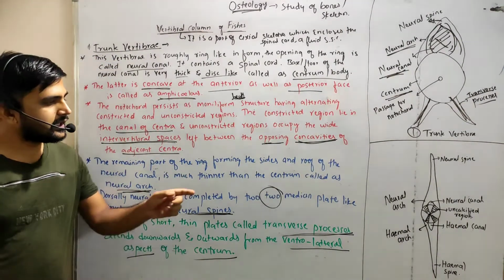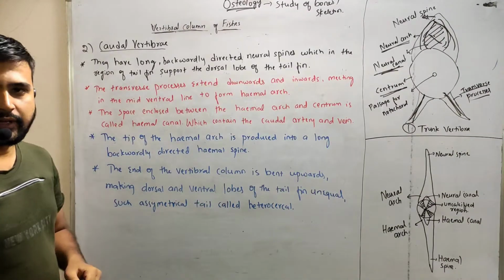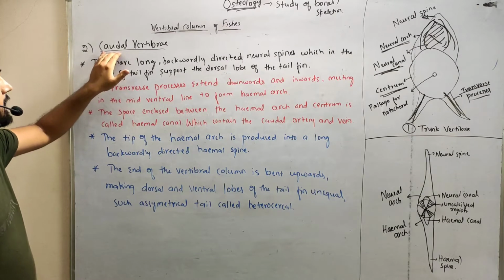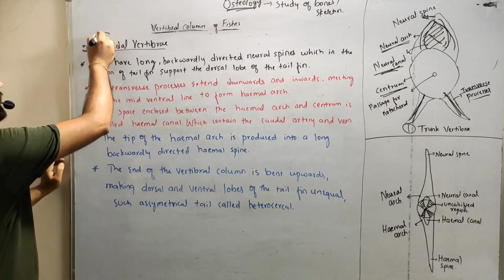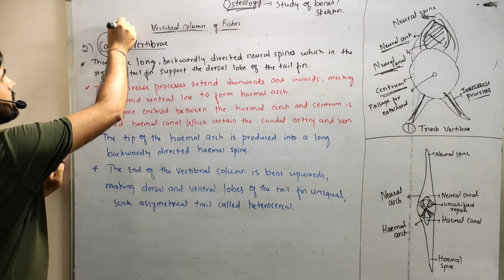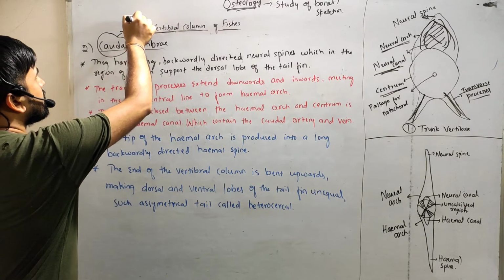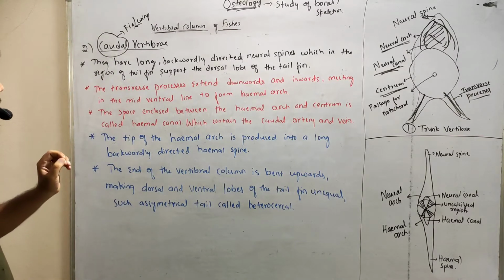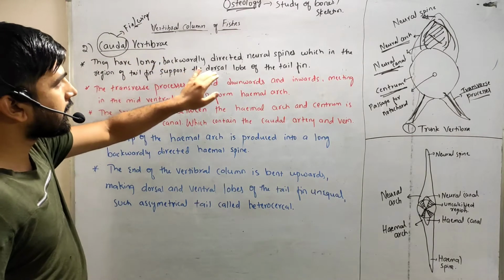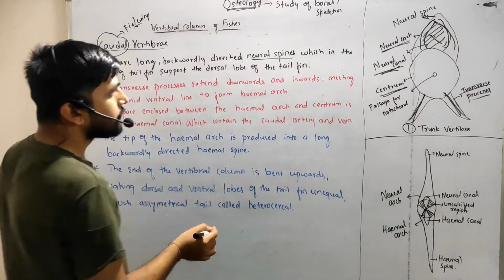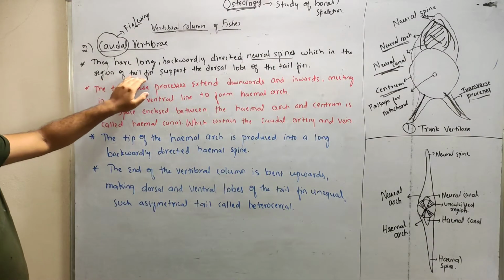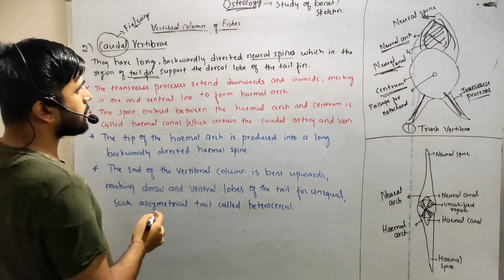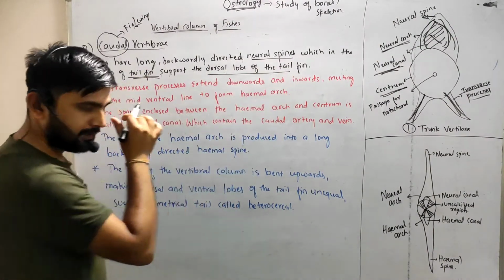And the second one is the caudal vertebra. Caudal vertebrae, as the name indicates, are at the caudal region, the tail fin region. Caudal vertebrae have long, backwardly directed neural spines, present in the region of the tail fin, which also support the dorsal lobe of the tail fin.